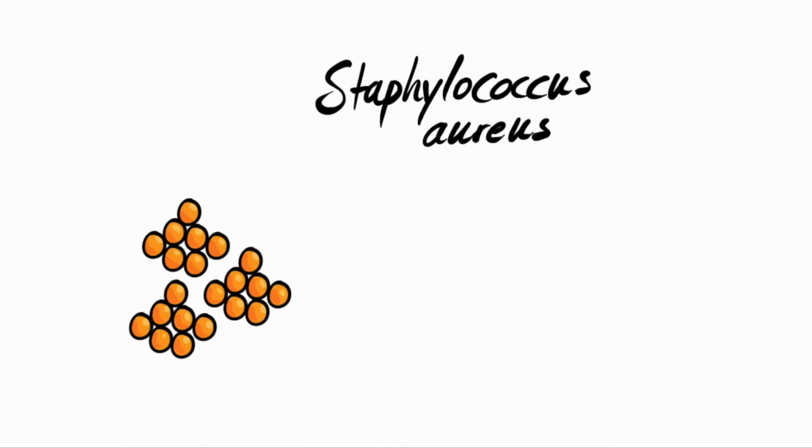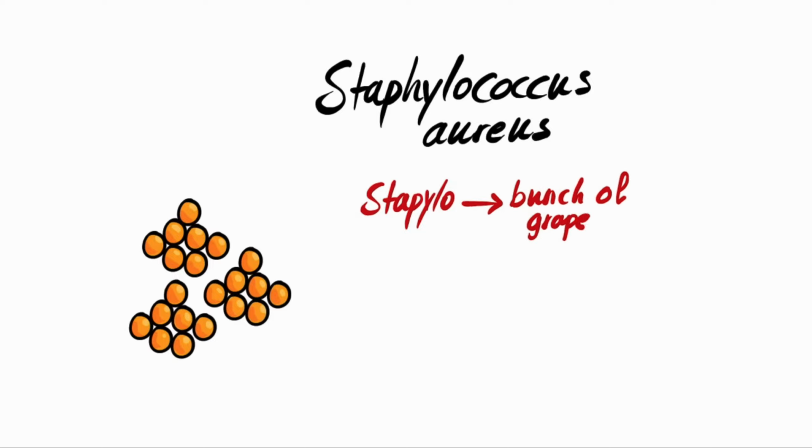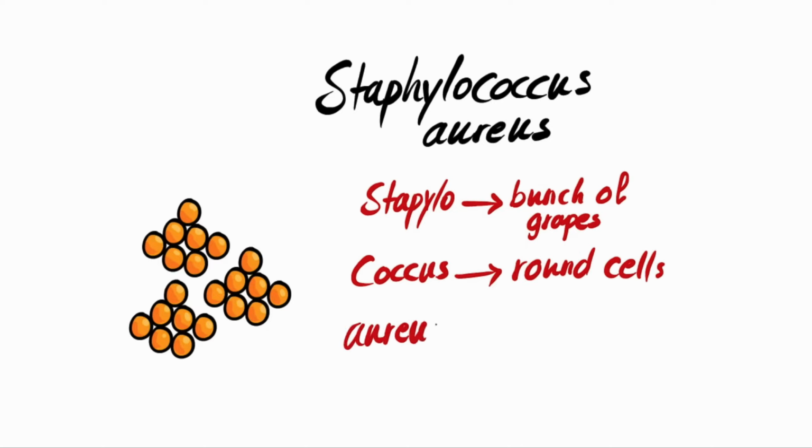Any bacteria's name is composed of 2 words. The first one refers to the name of the genus, and the second one refers to the species name. We'll take Staphylococcus aureus as an example. So Staphylococcus is the genus, and aureus is species. Also, the name of the microorganism might refer to its shape, like in our example. Staphylo means a bunch of grapes, or a cluster, and coccus means round cells. Aureus means it looks like gold in color when we culture it.